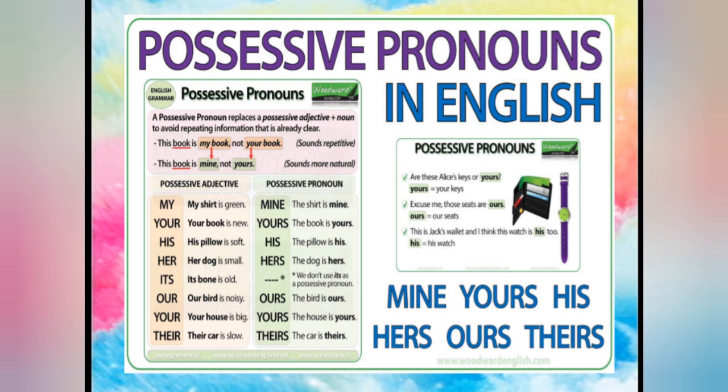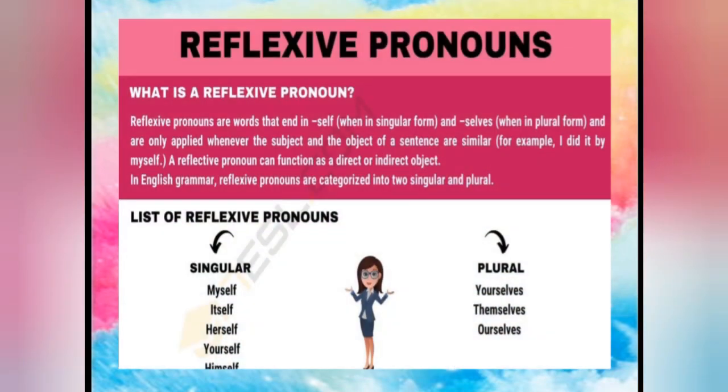Now you can see in this, wherever you are getting the noun after these words, those are adjectives, and if you are not getting the noun after these words, they are possessive pronouns. Meaning is the same, but sense is different. Okay. Now as you can see here, are these Alice's keys or yours? So this yours is our pronoun, but your keys, that is our adjective. Ours pronoun, our seats adjective. His pronoun, his watch adjective. Difference: in adjective you will get a noun, in pronoun you will not get a noun. Understood? Now the next one we have is reflexive pronoun.